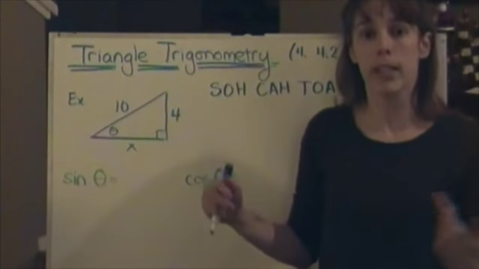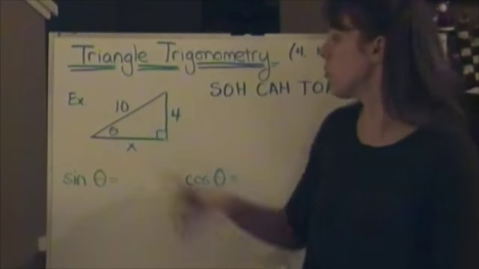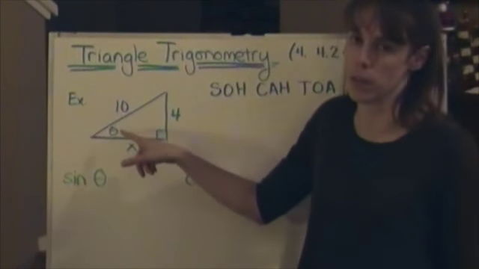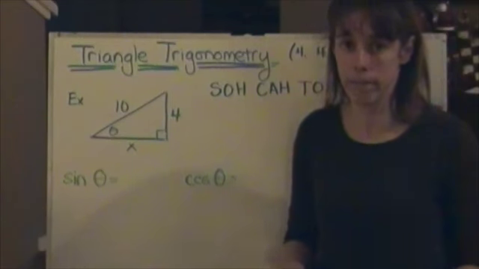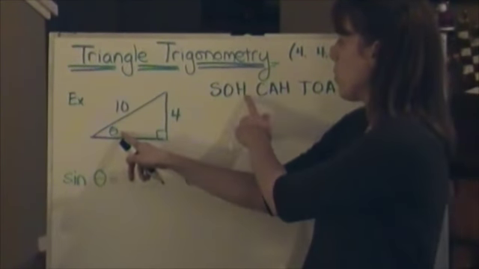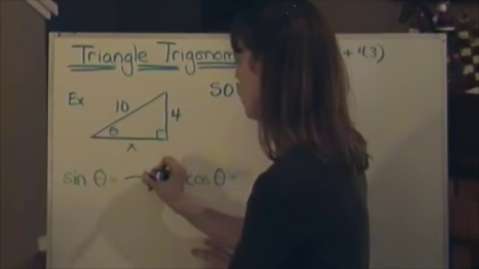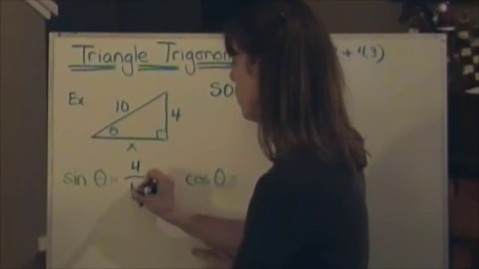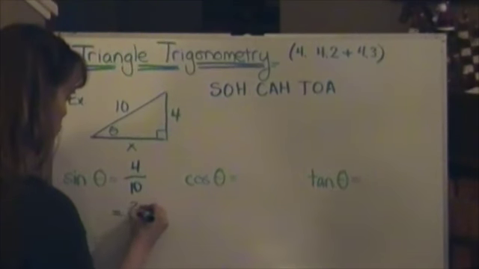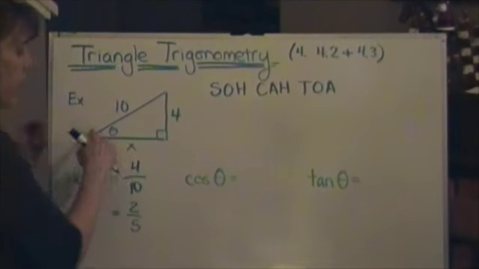And when we say opposite and adjacent, we're referring to an angle that you have chosen. I could choose this top angle just as well as this bottom left angle, okay? So let's look. Sine of theta, so that would be opposite over hypotenuse. The opposite side is 4. So I put 4 over 10. 2/5. That's nice.